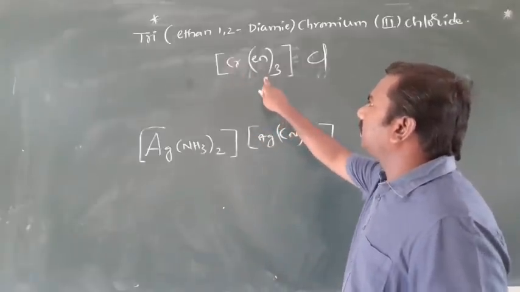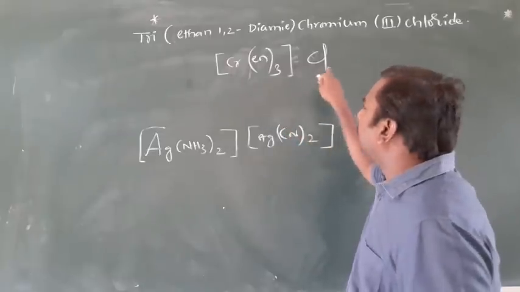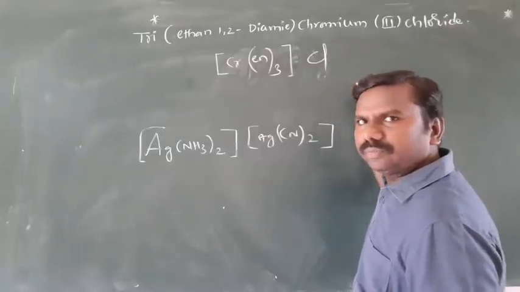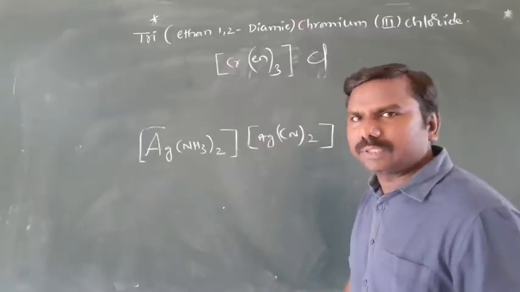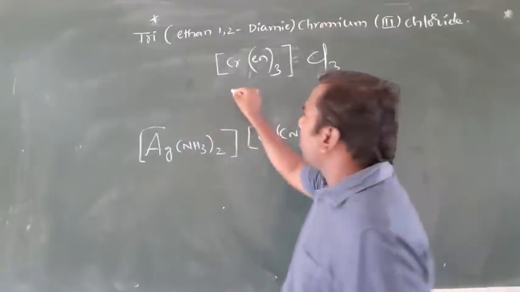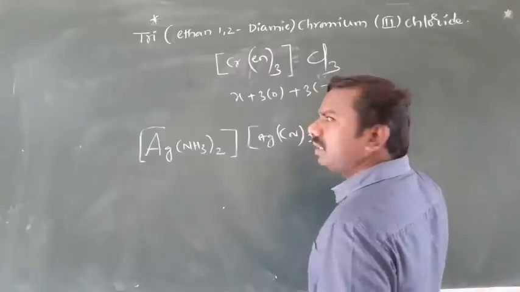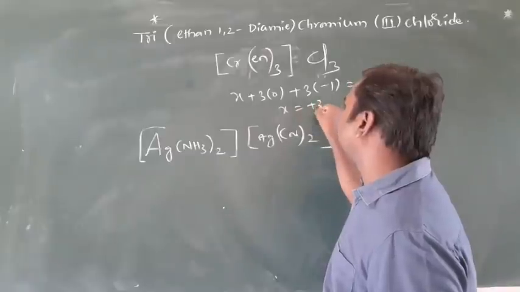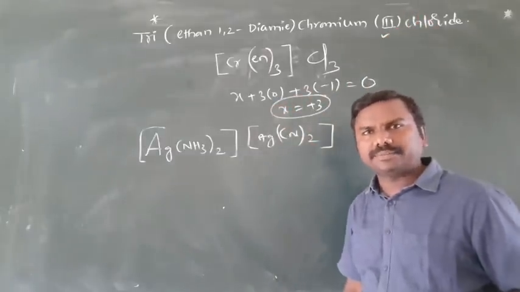Now, x plus 0, since ethylenediamine is a neutral ligand. 3 into 0, 0. Minus 1, x minus 1 equal to 0, no charge because 0, right? x minus 1 equal to 0, x equal to plus 1. To make it plus 3, I need to take 3. x plus 3 into 0 plus 3 into minus 1 equal to 0. x minus 3 equal to 0, x equal to plus 3. The oxidation state is also balanced. Clear?